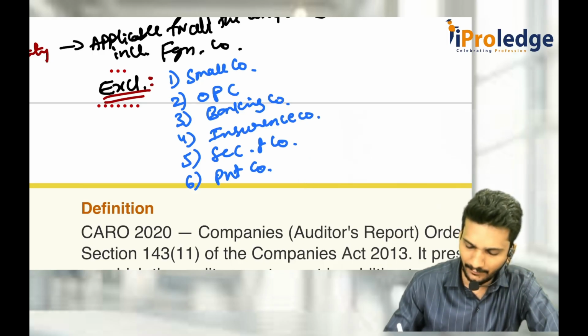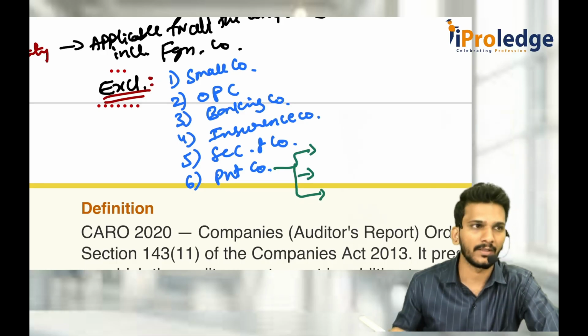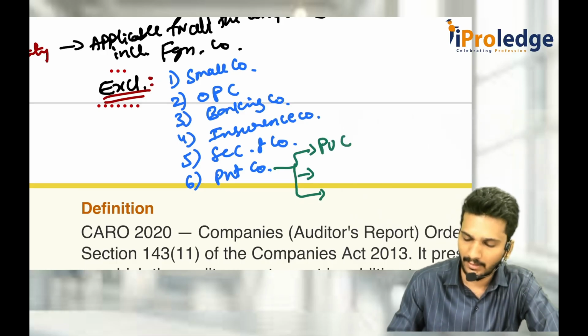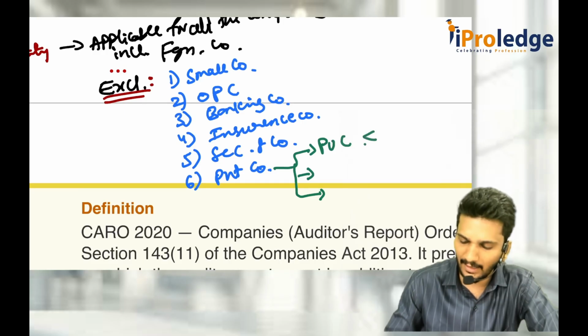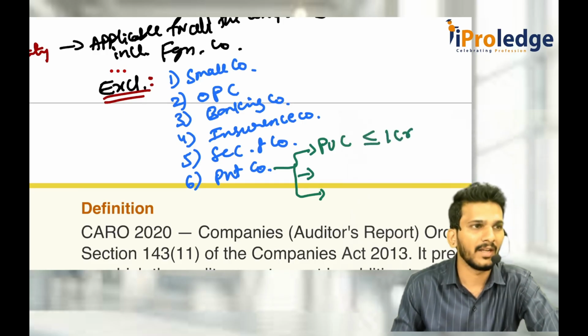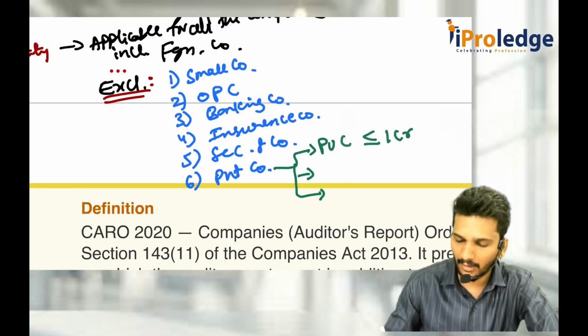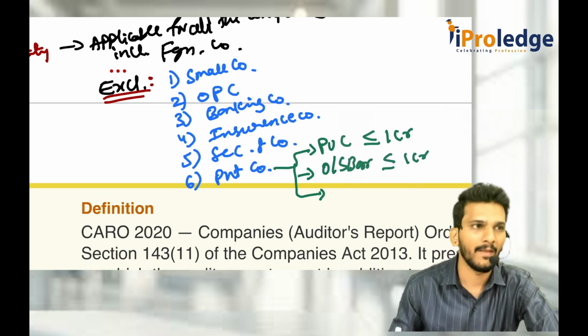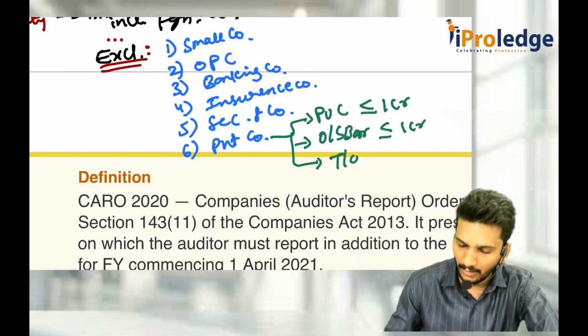Paid up share capital, outstanding borrowings as well as turnover. If your PUC is less than or equal to 1 CR, then it is not applicable. You tell me, is it equals to applicable or not? Not more than 1 CR. That means equals to is also there. Are outstanding borrowings less than or equal to 1 CR only? Or turnover is less than or equal to 10 CR.